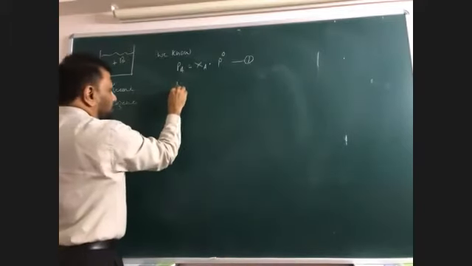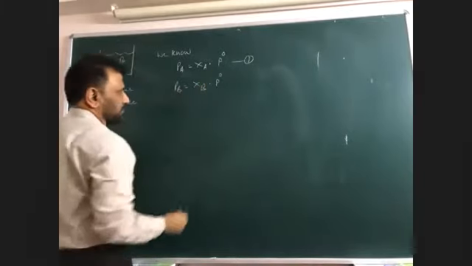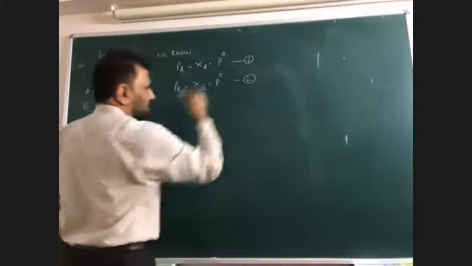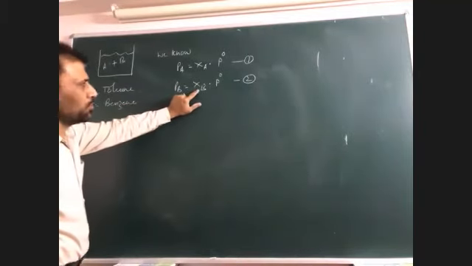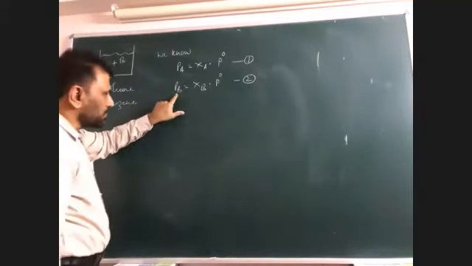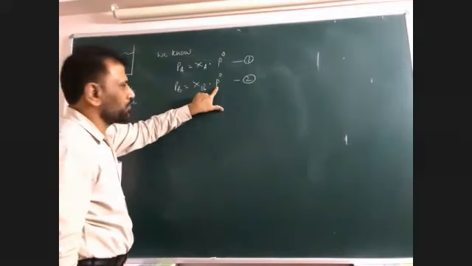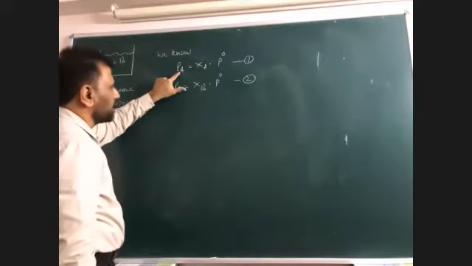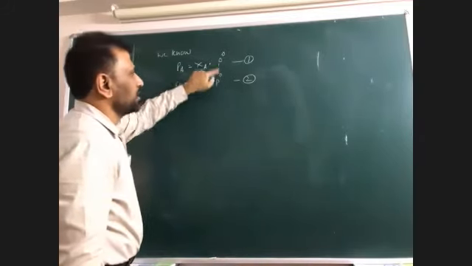And now PB is equal to XB into P naught B. This is the second equation. What does this tell me? B is benzene: partial pressure of benzene is equal to mole fraction of benzene into vapor pressure in pure state. These values are in pure state.